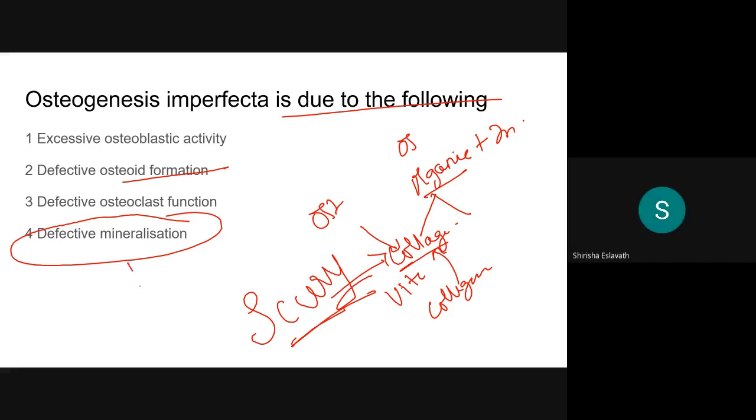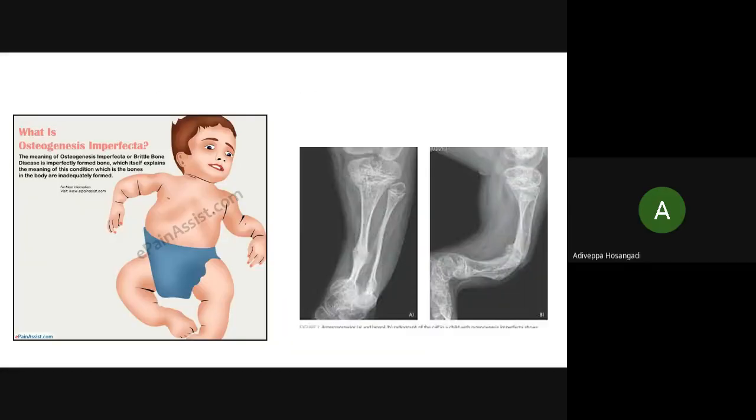Osteomalacia. Yes? Rickets. Yes, rickets or osteomalacia. Very good. Rickets is in growing children, osteomalacia in adults. Simple. I have made it very clear in the last class.